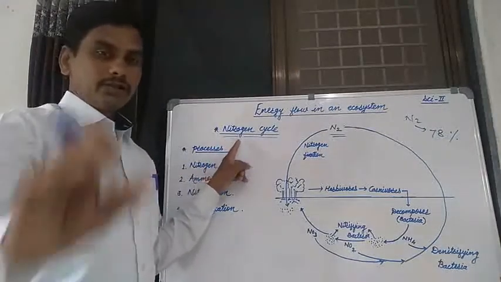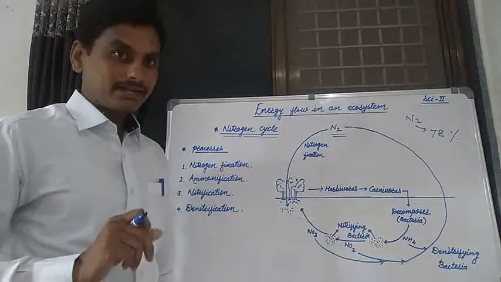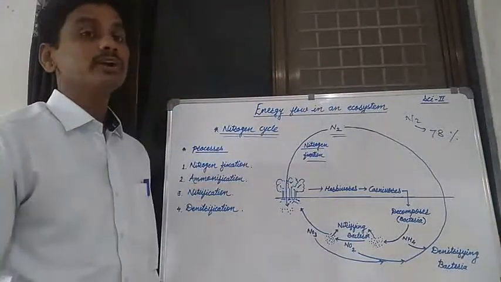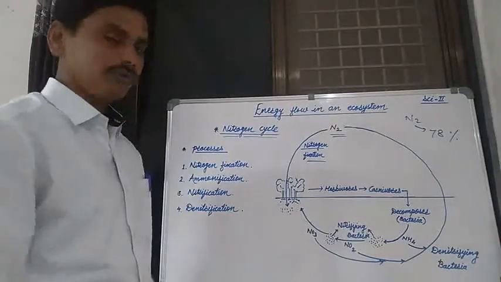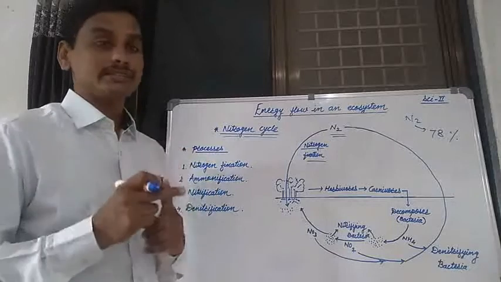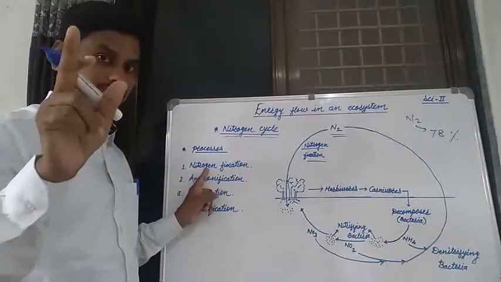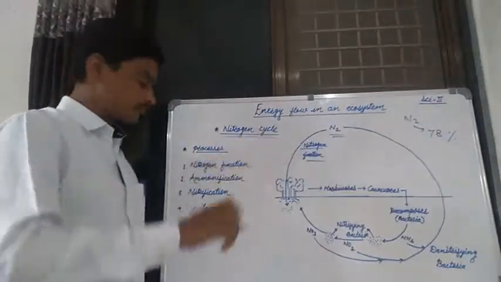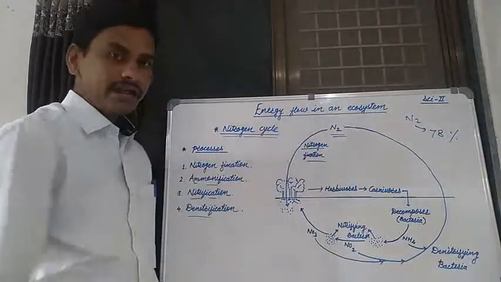Now there are two most important processes in the nitrogen cycle. The first important process is known as nitrogen fixation, and the second most important process is the biological process. Nitrogen fixation is a physical process, and the second, biological process, includes ammonification, nitrification and denitrification.